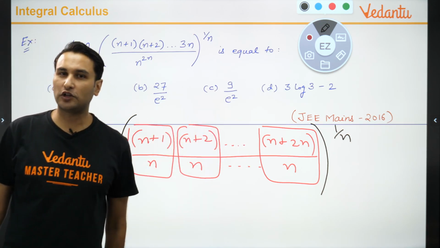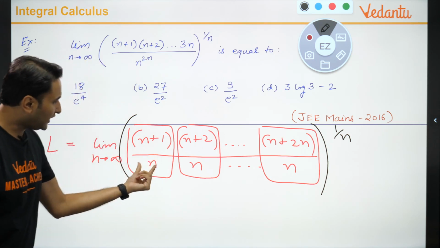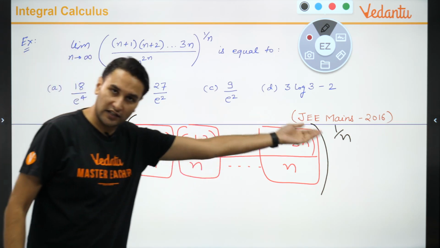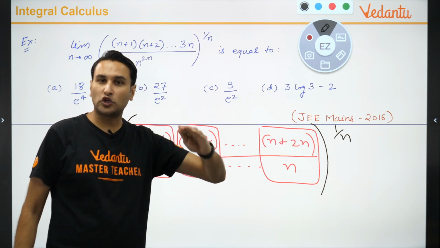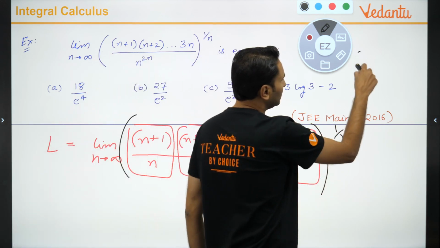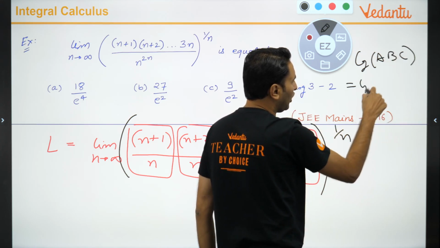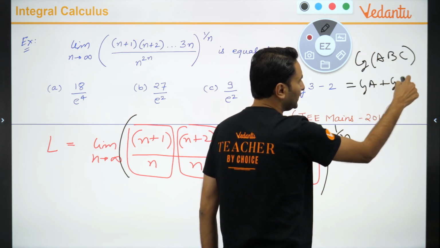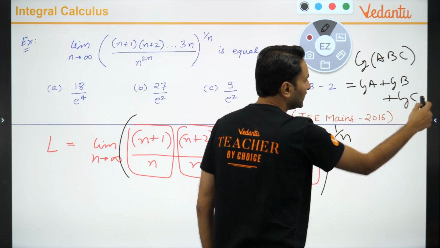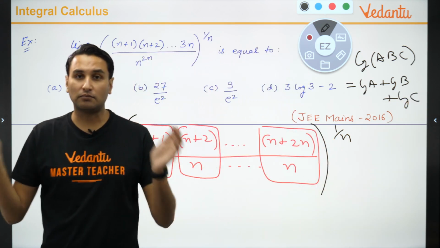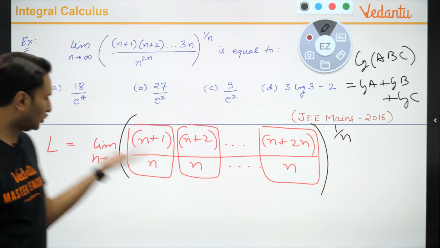Can I convert them into log a into b into c and so on? log a into b ये कितना होता है? सबको पता है ना? log a into b into c is log a plus log b plus log c. log converts multiplication into addition. तो चलो log ले लेते हैं.